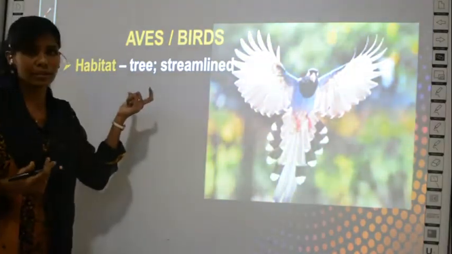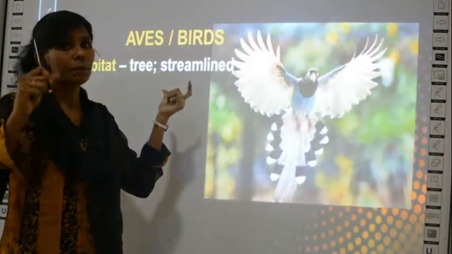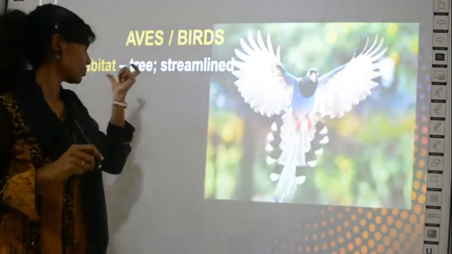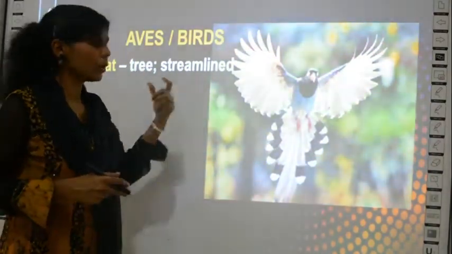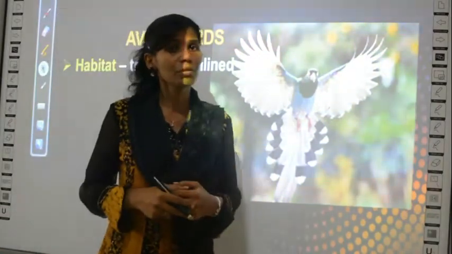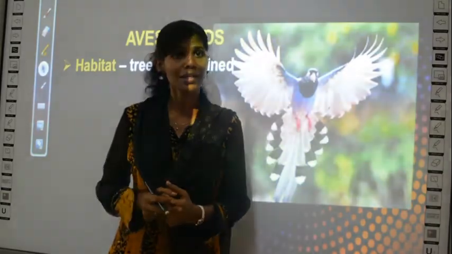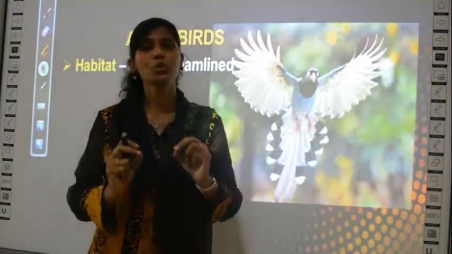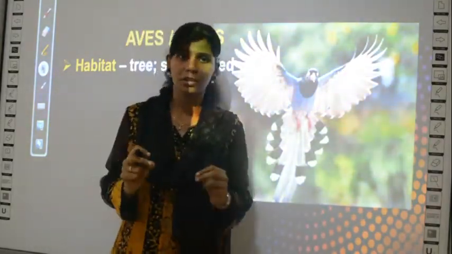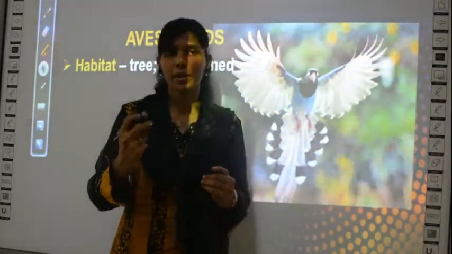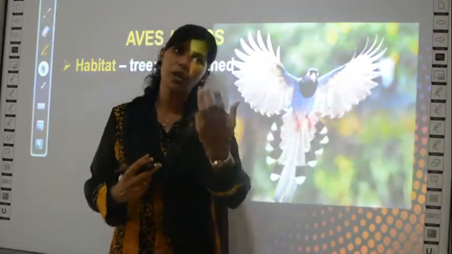Where do birds live? Birds live mostly on the branches of trees, right? So mostly on trees, and their body is streamlined. When I was talking about the group called pisces, I already told you streamlined means less resistance to either air or water. So in the case of fish, you can tell they are less resistant to water.